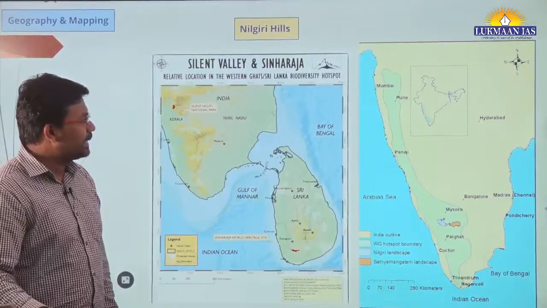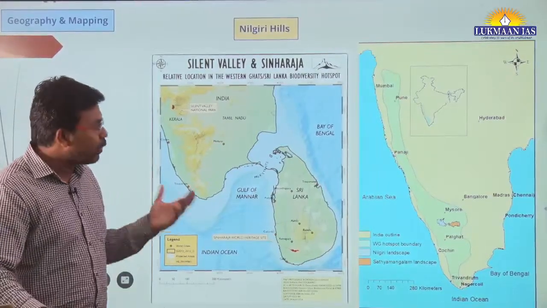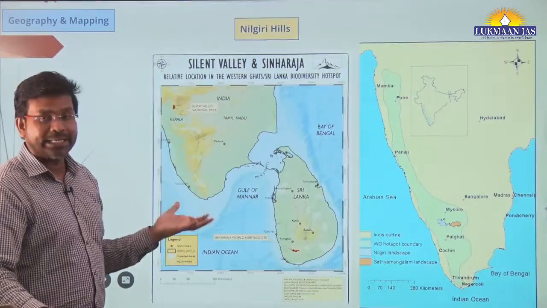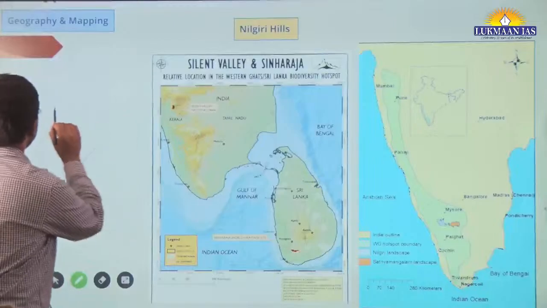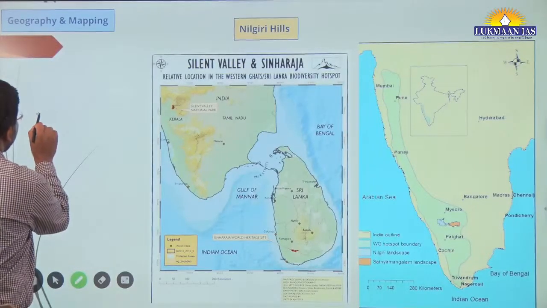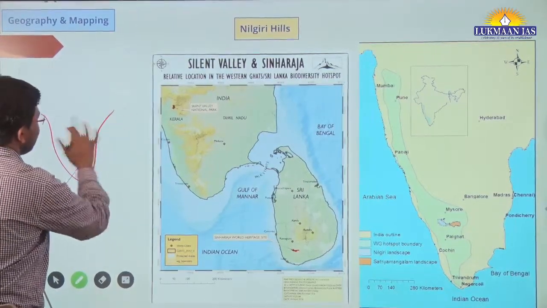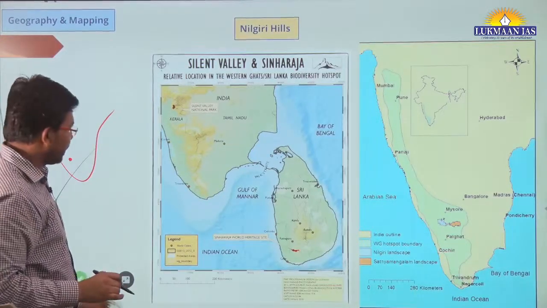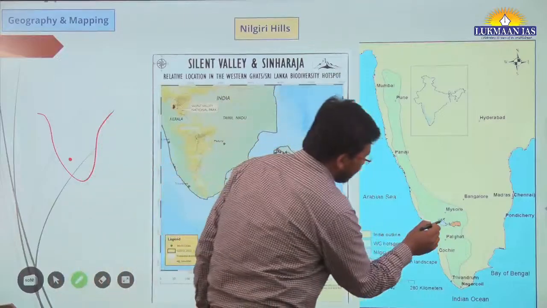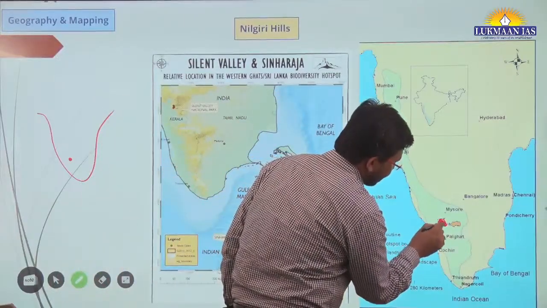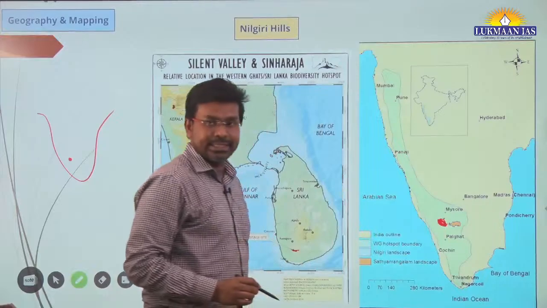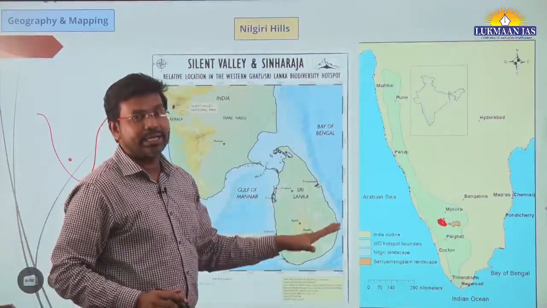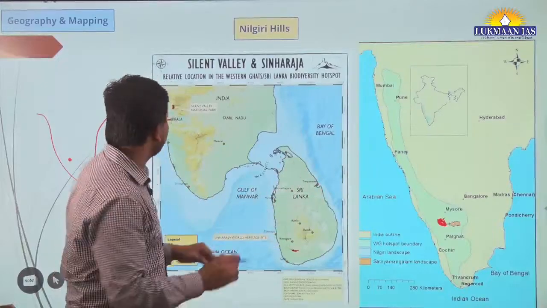As we know, Nilgiri Hills are in South India. It is in the southern portion of India, in peninsular India. If you draw a map of India, the southern portion looks like this, and this is where Nilgiri Hills is located, somewhere here. Its location is in the southern portion of India, in the Western Ghats.